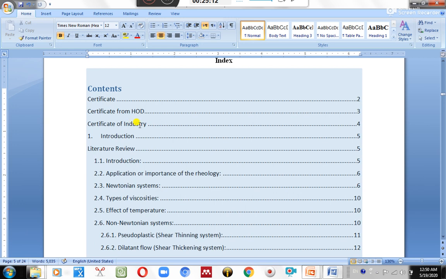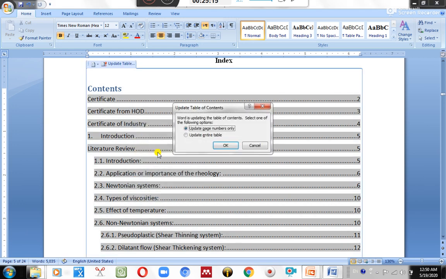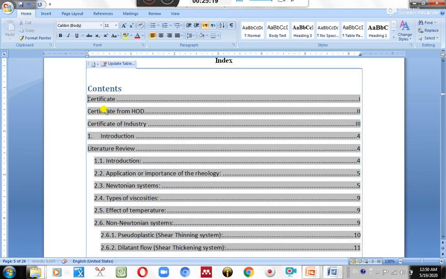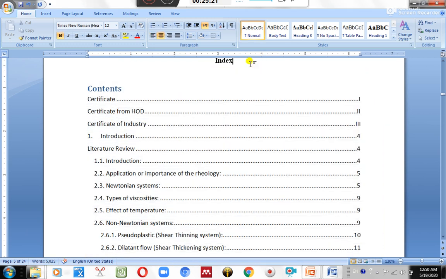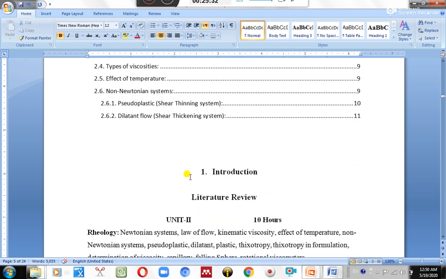I don't want 2 as a page number. I just want it in Roman digits. Go to Insert, Page Number, Format Page Number. What style of page number do you want? You want i, ii, and iii. Okay, start from what? You start from 1. Okay, now done.